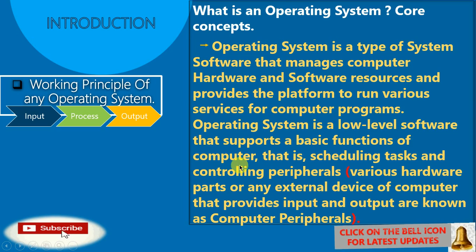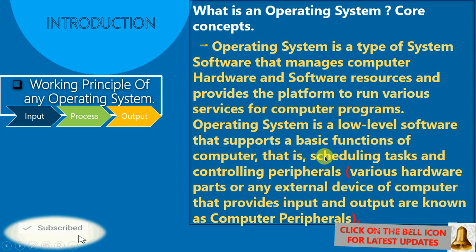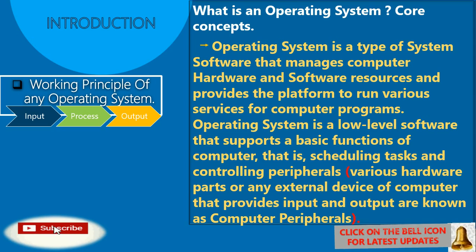Now what are the basic functions of a computer? Scheduling tasks and controlling peripherals. What is scheduling a task? Suppose you are using a printer and you give 10 print commands at the same time.